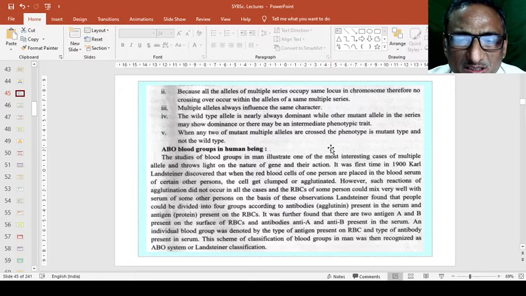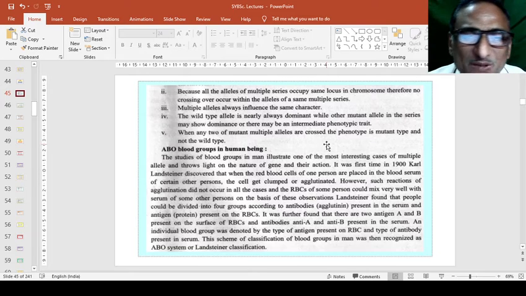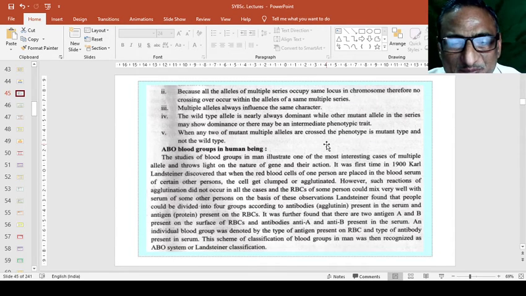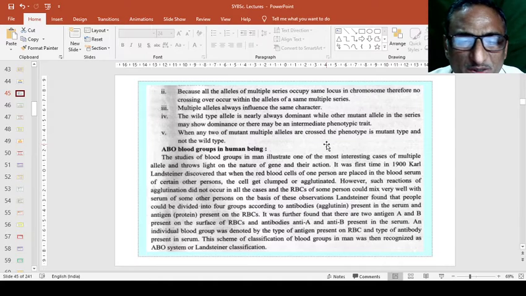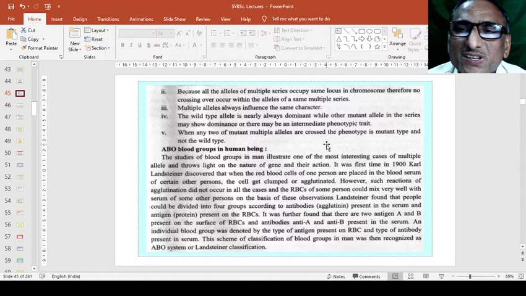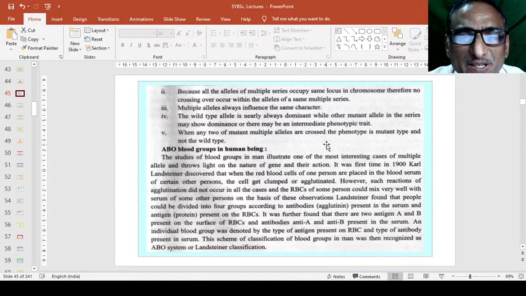So agglutinin, or the activity of antigen and serum present in blood, is also a concept that we have already studied last time. Now what the blood group is, what the RBC is, what the antigens are, and how they stimulate the formation of antibodies in the body to defend against diseases, pathogens or infections.